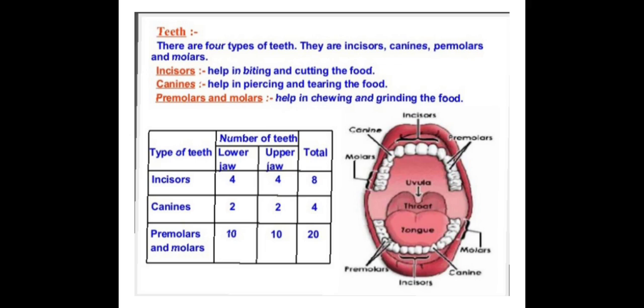Now let's see the table. The type of teeth, the number of teeth in your lower jaw, in your upper jaw and the total teeth. Incisors: in the lower jaw there are 4 and in the upper jaw again 4, so total teeth are 8. Canines 2 and 2, so total is 4. Premolars and molars: in the upper jaw there are 10 and in the lower jaw again 10, so there are a total of 20.